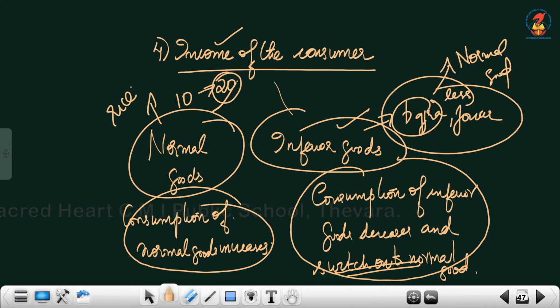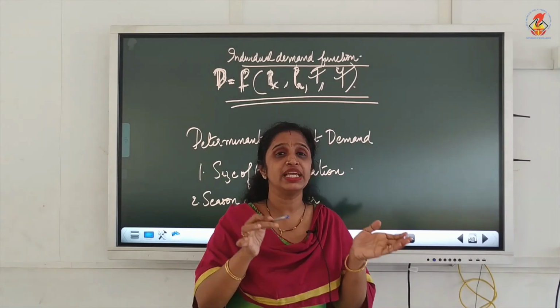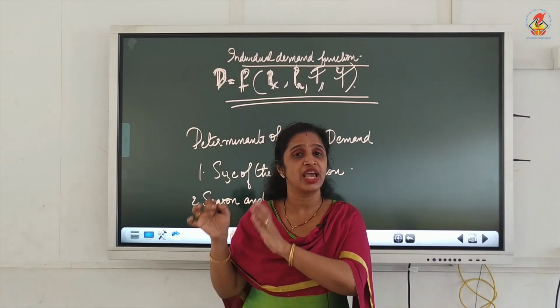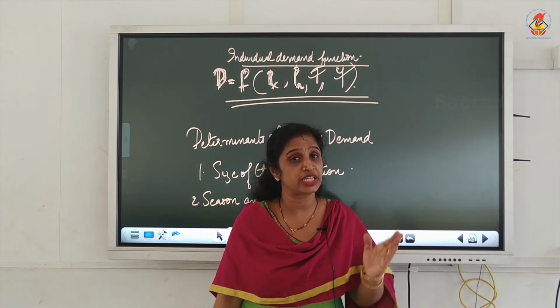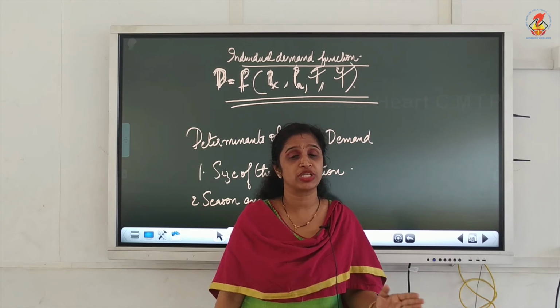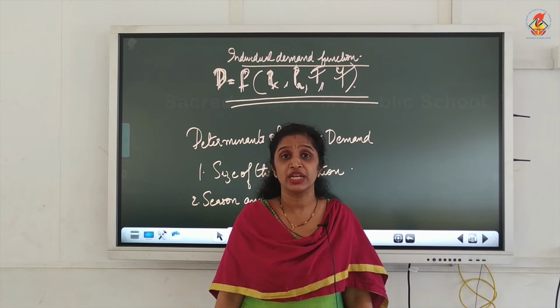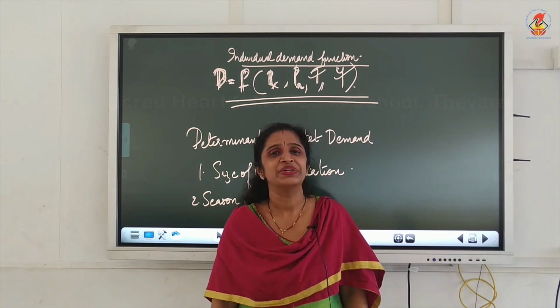Fourth factor, income of the consumer. Like that we can write this in the form of an equation. D is the function of Px, price of the given commodity, PR, price of related commodity, T, taste and preference, Y, income of the consumer. Therefore individual demand function is D = f(Px, PR, T, Y), where Px stands for price of given commodity, PR stands for price of related goods, substitutes and complementary goods, T stands for taste and preference, Y stands for income in case of inferior and normal goods.